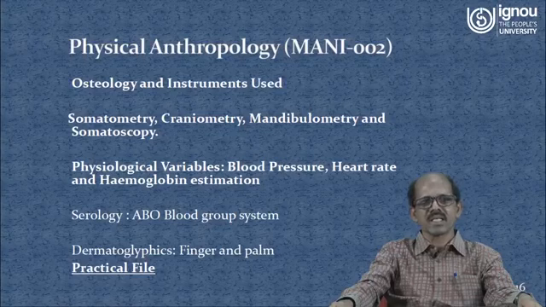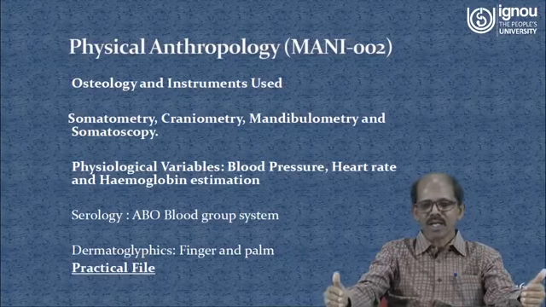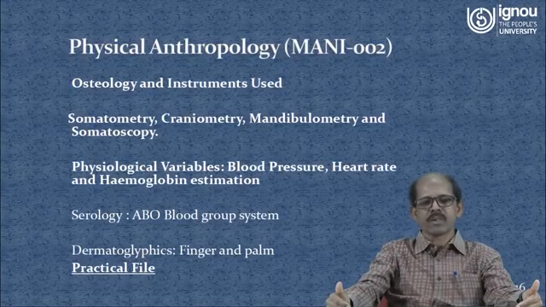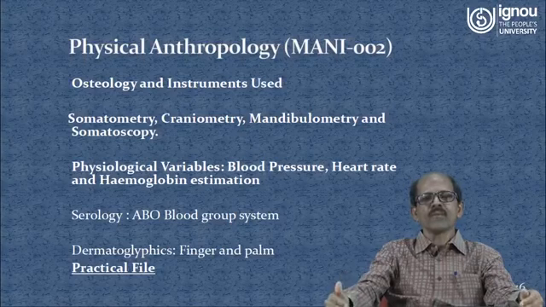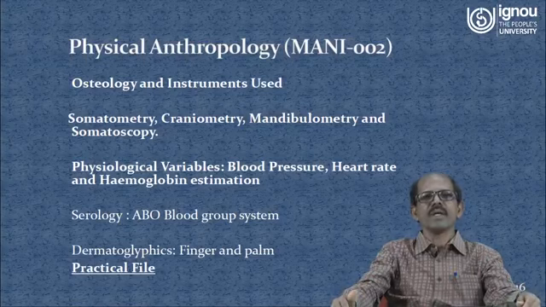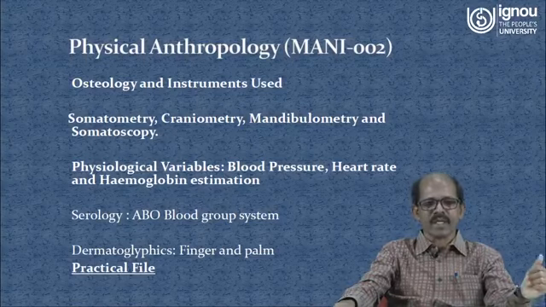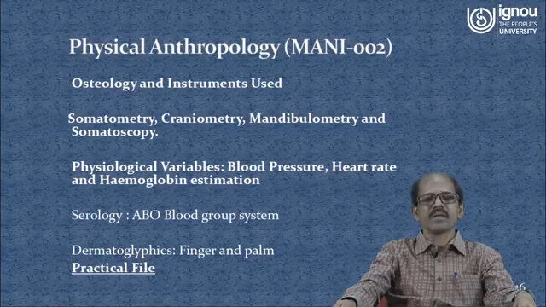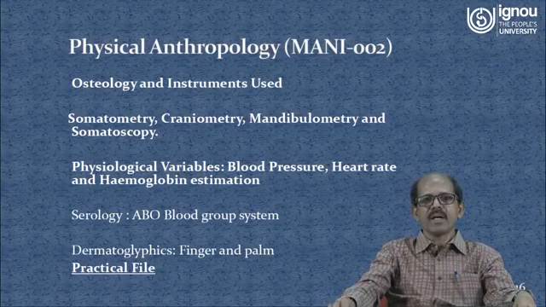What is osteology? Osteology is nothing but the study of bones. What are the different bones in the human body, like long bones, short bones, irregular bones, sesamoid bones, etc.? Then we have described in detail the instruments used in this practical, like the anthropometric rod, which is a basic instrument used by anthropologists, weighing scale, spreading caliper, sliding caliper, skin fold caliper, measuring tape, and mandibulometer.